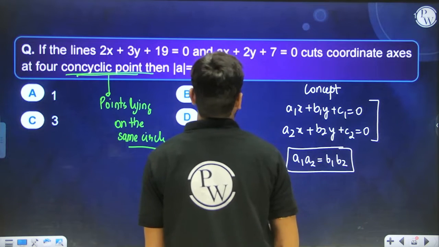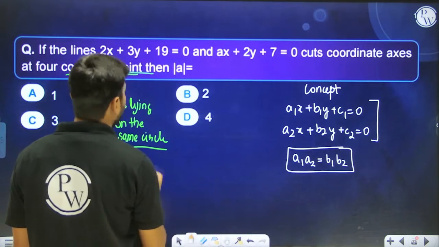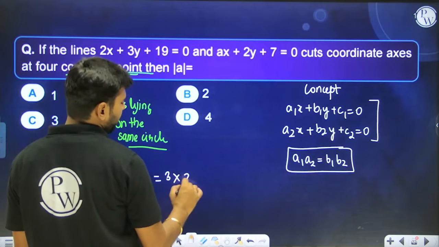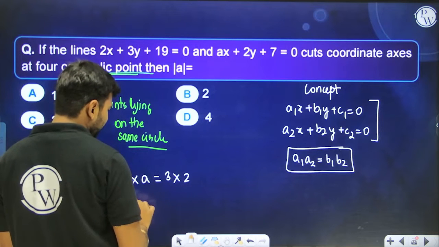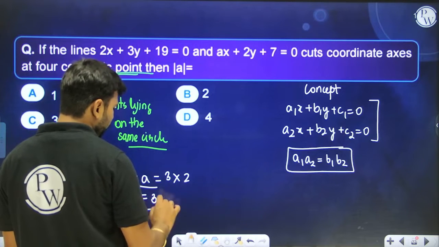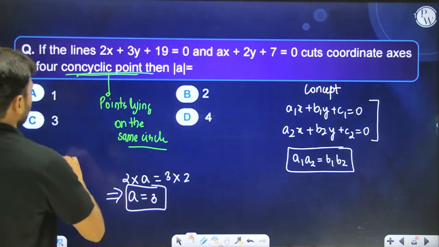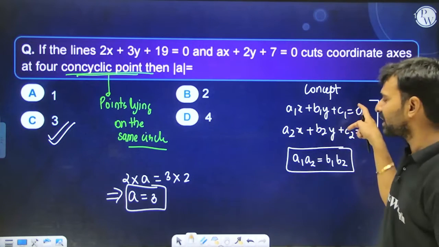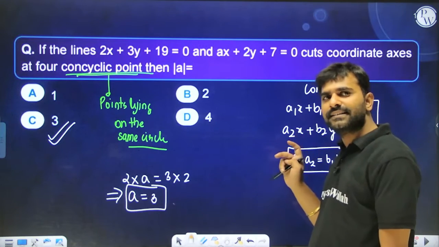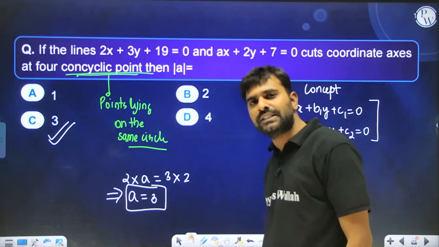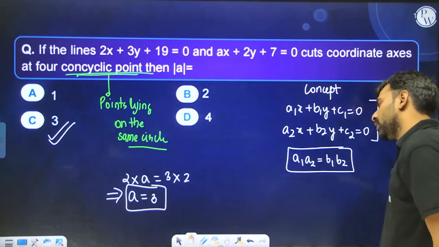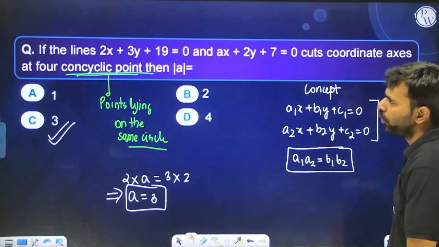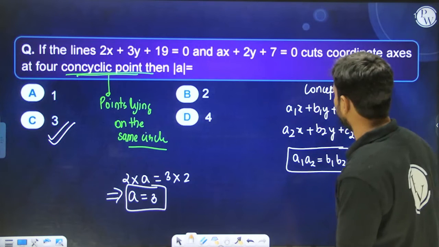b1 b2. So over here, if you see, the value of a1 is 2, the value of a2 is a, the value of b1 is 3, and the value of b2 is nothing but equal to 2. So you can say that a is equal to 3 only. So the value of a is coming out to be 3. Yes, so the answer is going to be C for Calcutta. Okay, this is one concept. If these two lines are cutting coordinate axes at 4 points and those 4 points are concyclic, then a1 a2 has to be equal to b1 b2 only. I hope you people understood this particular thing.